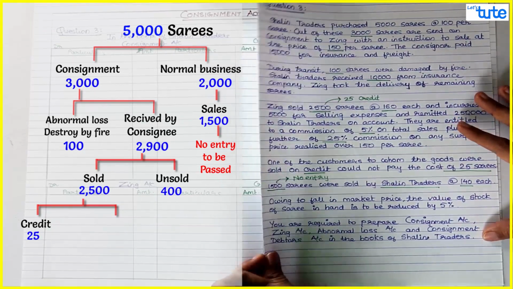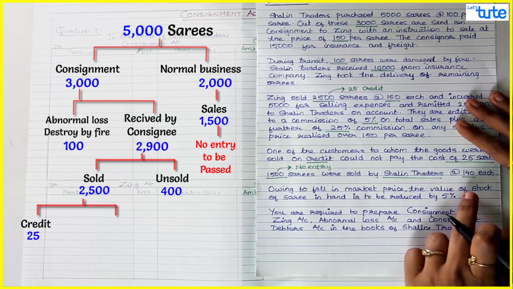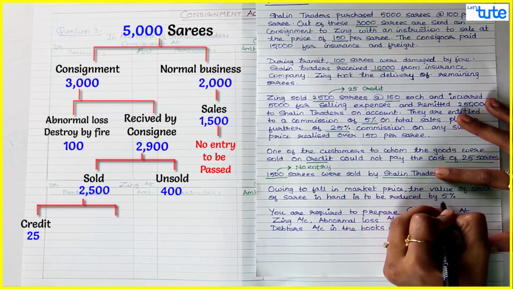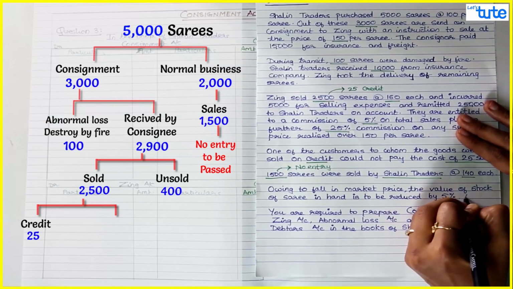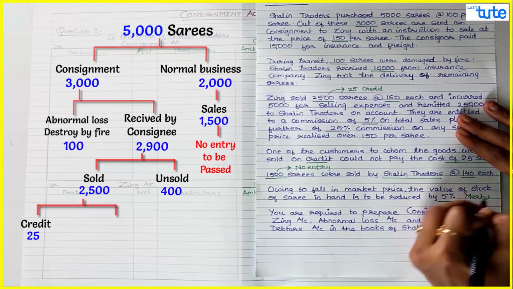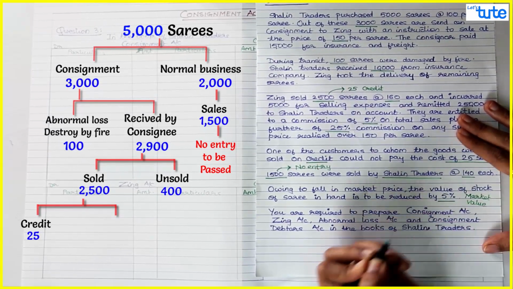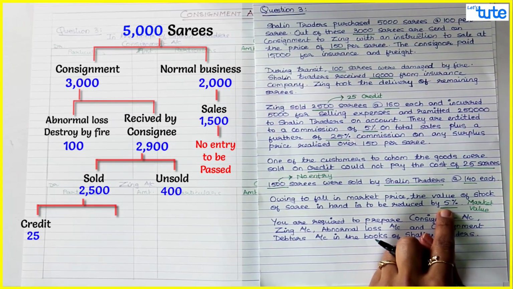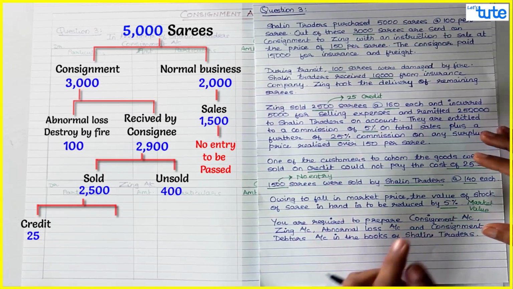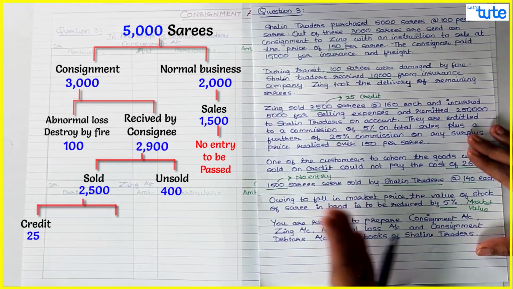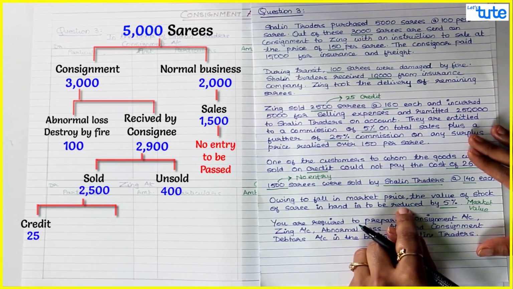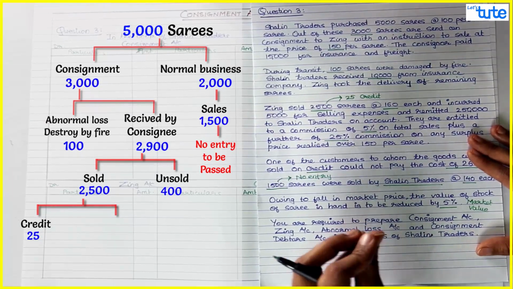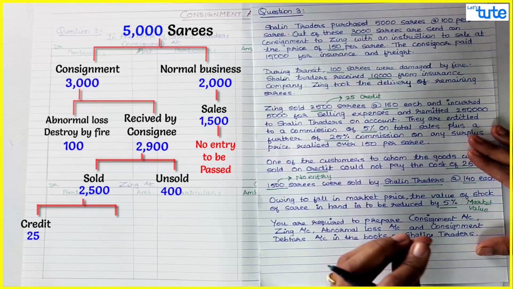Owing to fall in the market price, the value of stock of sari in hand is to be reduced by 5%. So over here they have given you the market value of the sari, which is to be reduced by 5%. Since the market value is to be reduced, while doing the closing stock, you will have to do cost or net realizable value, whichever is lower. People, we have discussed this in the session when we did valuation of stock. In valuation of stock, we do cost or net realizable value, whichever is lower.